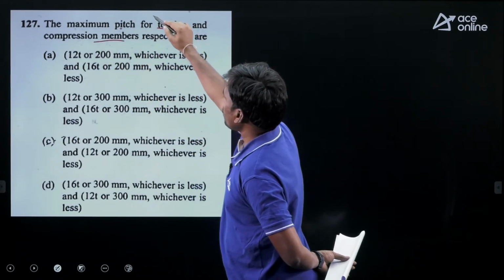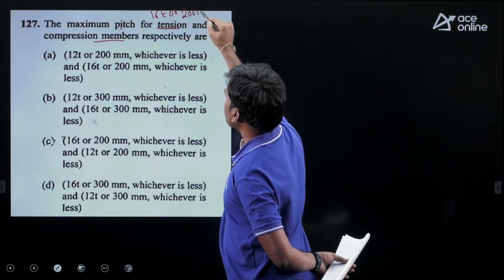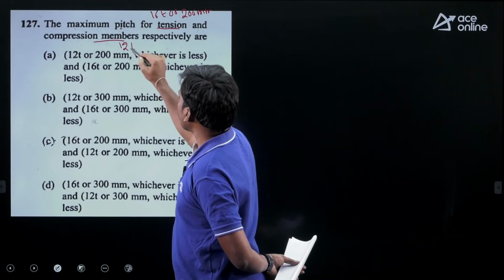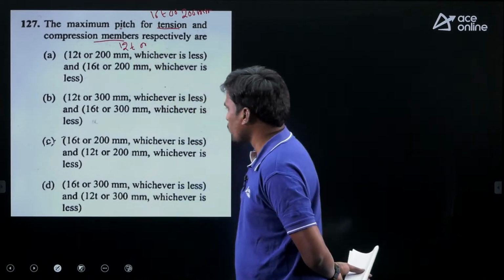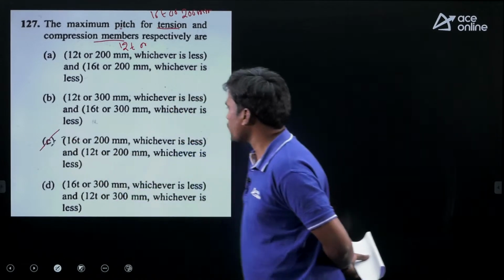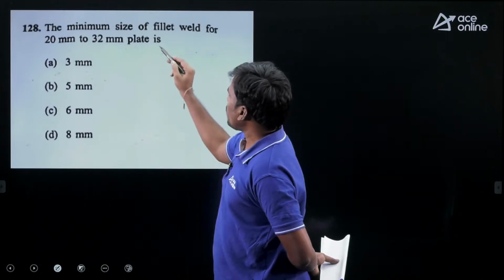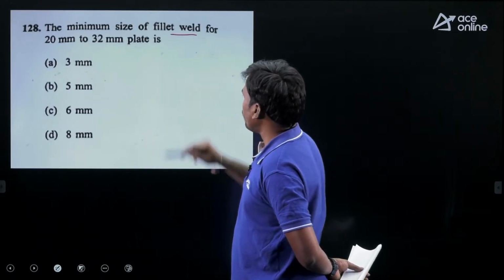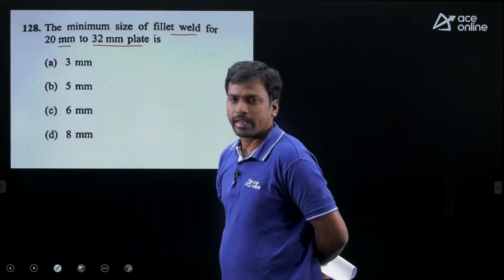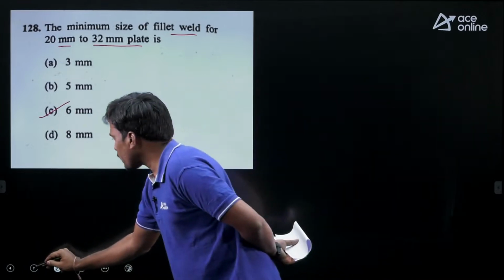For tension, 16 times T or 200 mm, whichever is less, and for compression 12 times T or 200 mm. So the option with 16 times T or 200 mm, option C, is correct. Then next, the minimum size of fillet weld for 20 mm to 32 mm plate. This is a direct codal value, 6 mm.